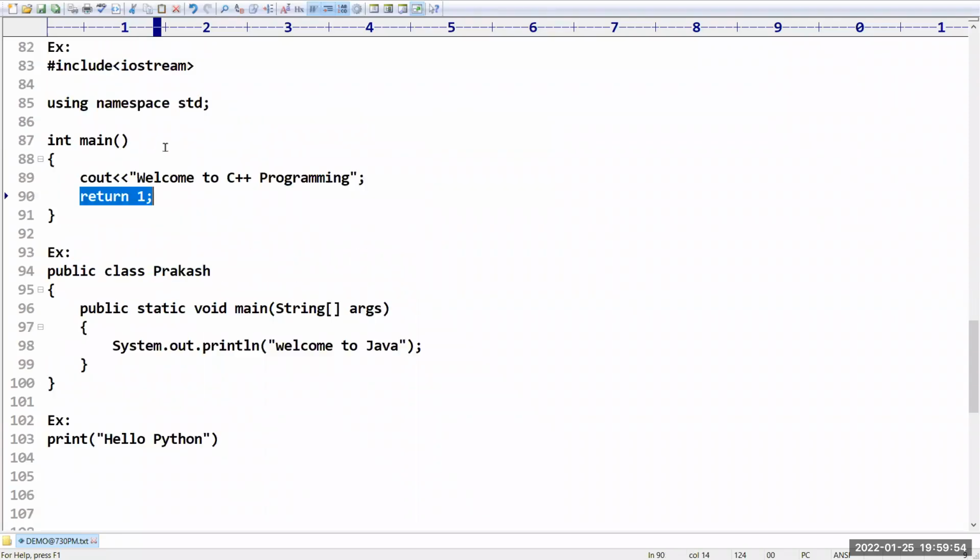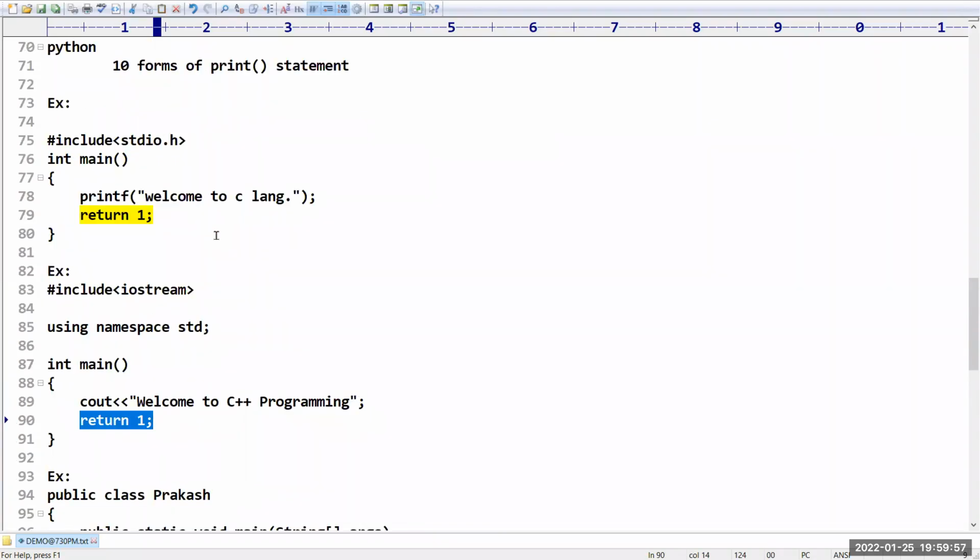Because C language and C++ were developed on the Unix operating system. In Unix, the default return type for any function is integer, because it returns whether the program is a success or failure to the operating system. But anyway, with this, we won't get any gain. So you can return any value. Even if you are not taking a return type, it will return, but it is good programming practice to return the value.